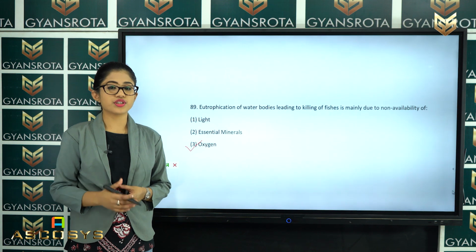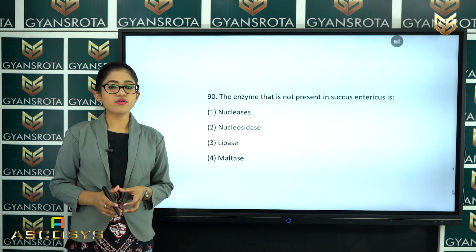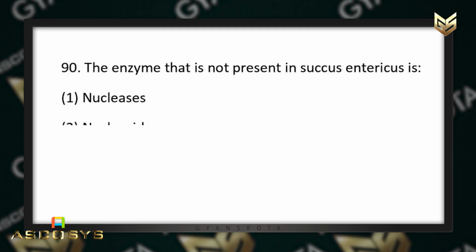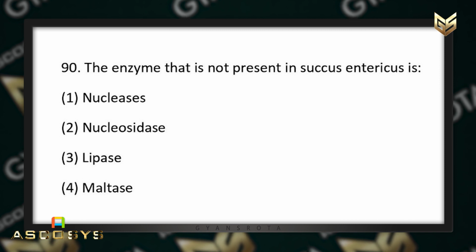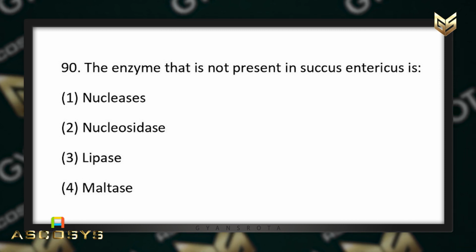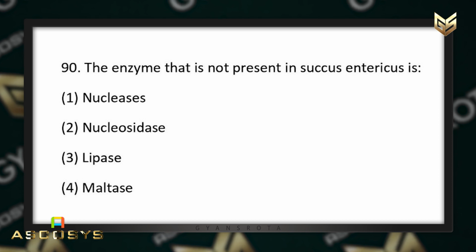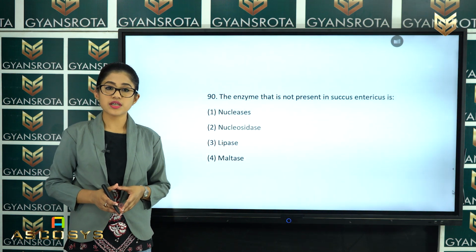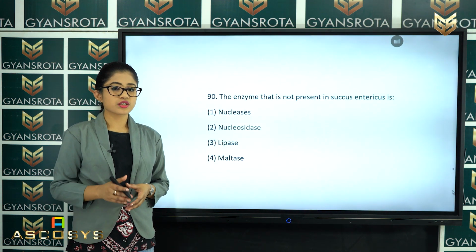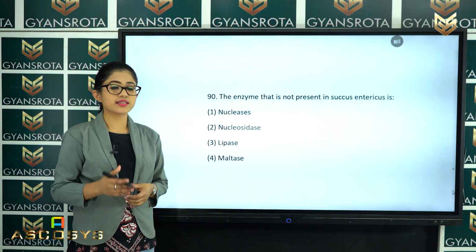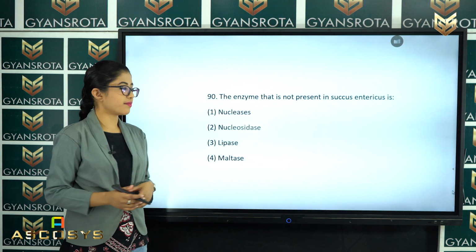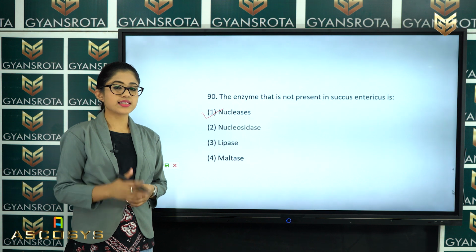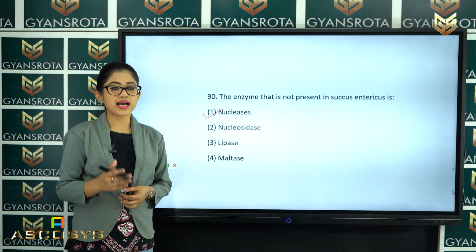Now, let us see the last question, that is question number 90. The last question of the NEET question paper. The enzyme that is not present in Succus entericus is nucleases, nucleosidases, lipase or maltase. This question is from the chapter Digestion and Absorption. So, what is the enzyme that is not present in Succus entericus? That is option number 1, which is nucleases. So, nucleases is the enzyme which is not present in the Succus entericus.